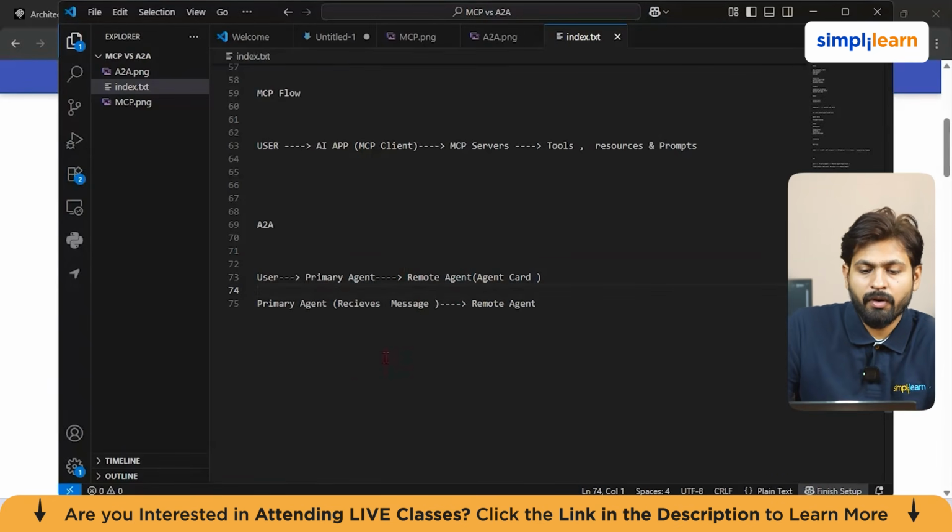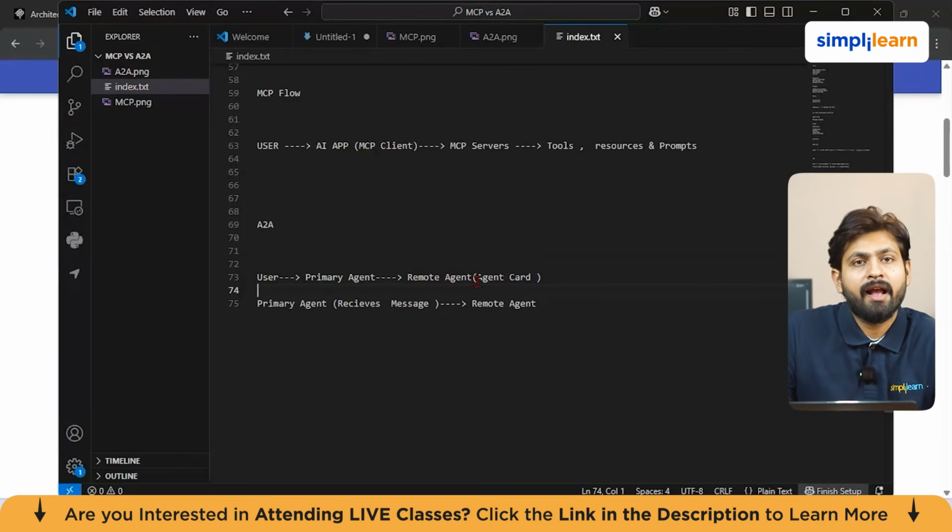Now, guys, if I talk about the primary agent, what does a primary agent do? The primary agent basically discovers a remote agent using the agent card, and the primary agent sends a message or task.